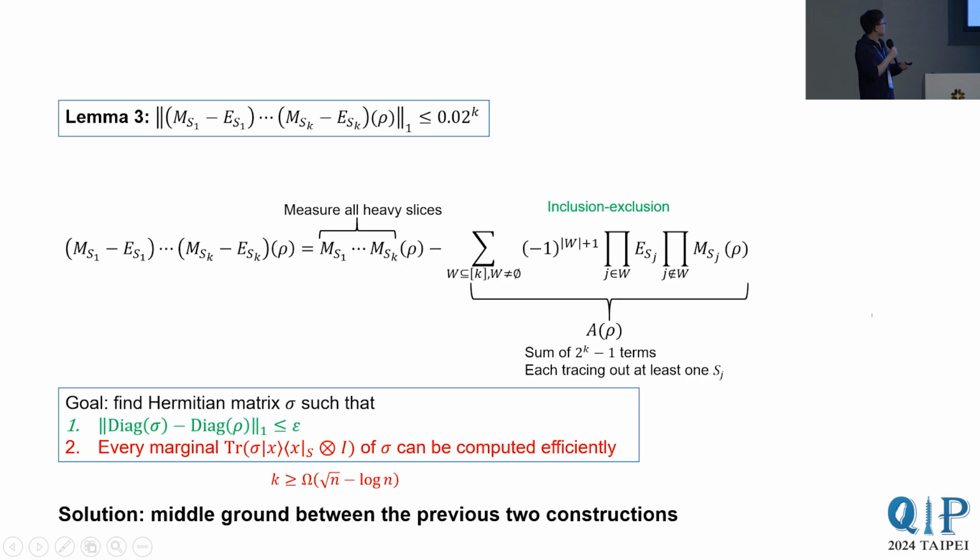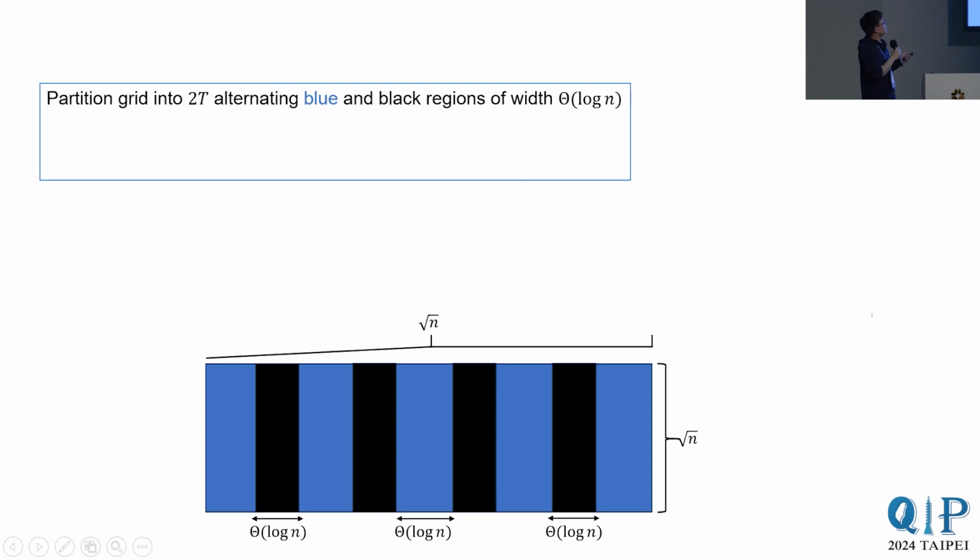So in the end, we combined the previous 2 approaches. One was efficient but inaccurate, and the other one was too accurate but inefficient. We combined the 2 approaches to arrive at an algorithm that's both accurate and efficient. Okay, so this is what we actually do.